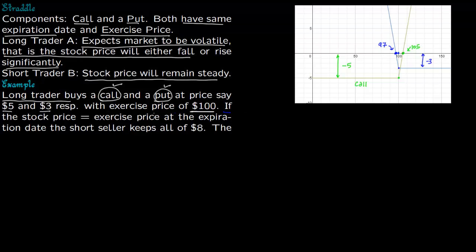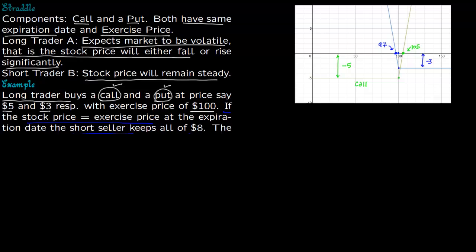Now on the expiration date, if stock price is equal to exercise price, then the short seller will keep all of the $8. This long trader has bought a call and put from the short seller, and he has given him $8, 5 plus 3. Now if stock price is equal to exercise price, he cannot exercise call and he cannot exercise put, because to exercise call, stock price has to be greater than exercise price. To exercise put, stock price has to be less than exercise price, and there is an equal to sign here, and therefore the long trader cannot do anything.